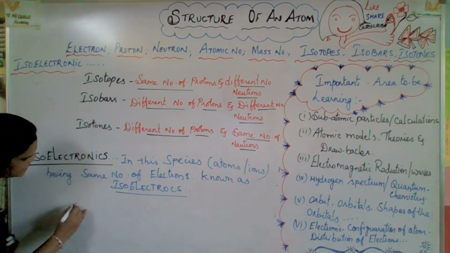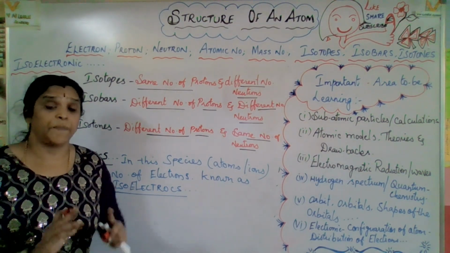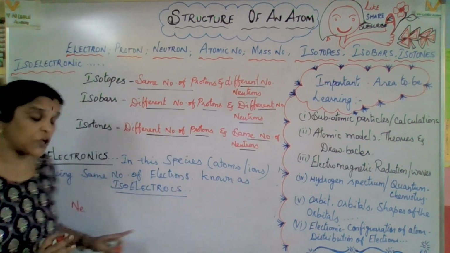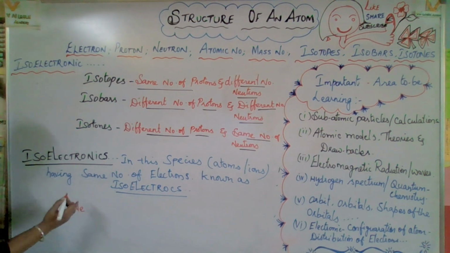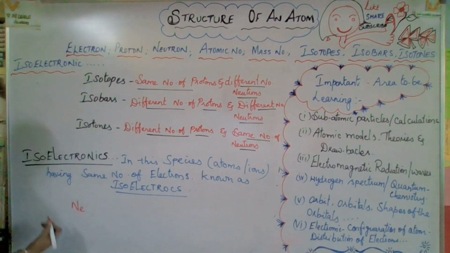First one, neon. You know very well, neon atomic number 10. It's completely filled, octet completely filled. And one more thing, it's a noble gas element, very stable. Neon is atomic number 10, and the number of electrons is equal to the number of protons. Now let us see the same number of electrons.